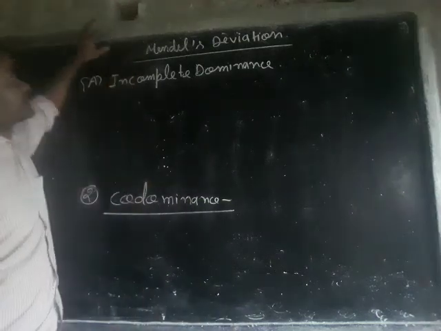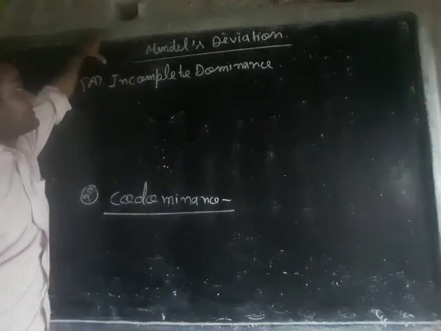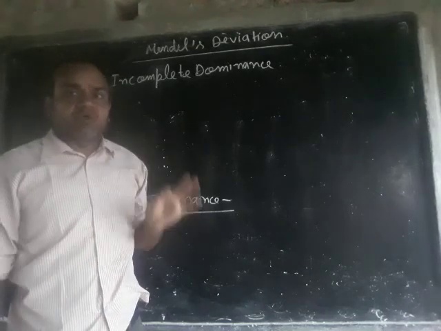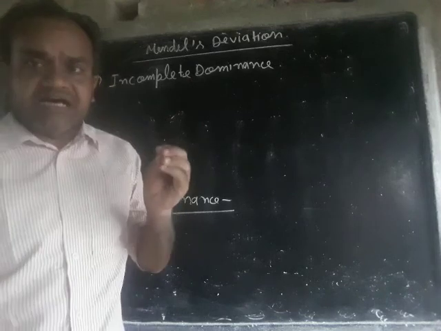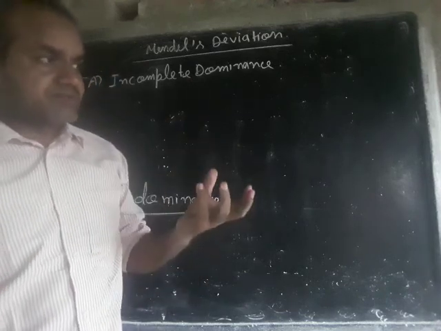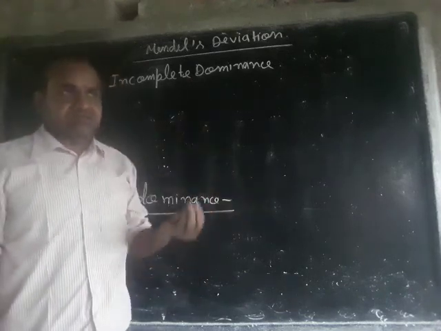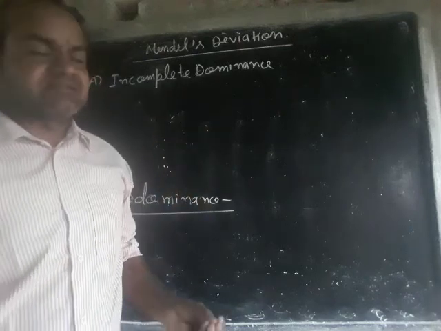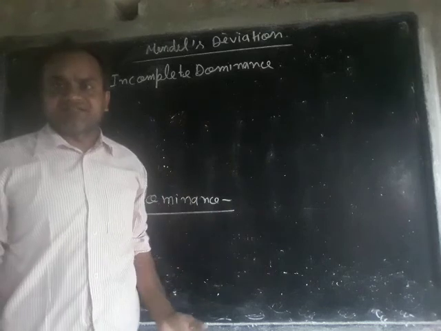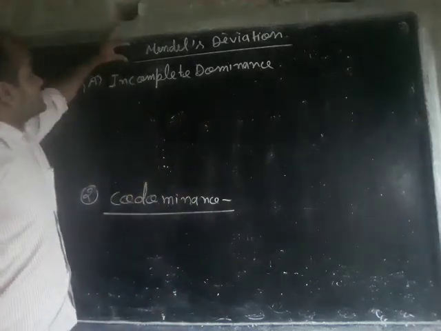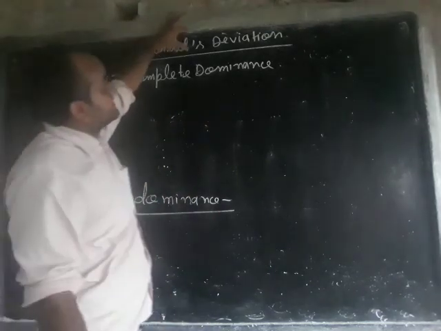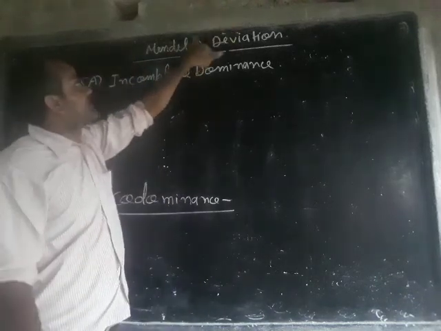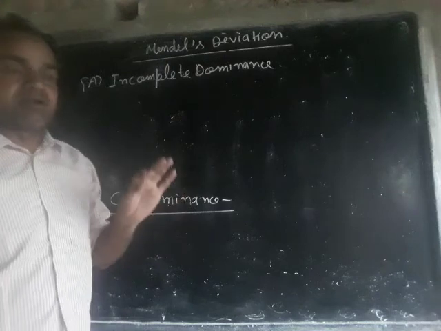Good morning. Today we will discuss the next topic, which is related to the monohybrid cross, or Mendel's first and second laws, that is, the law of dominance and the law of segregation. This is known as Mendel's deviation. This is an example which comes under Mendel's deviation.